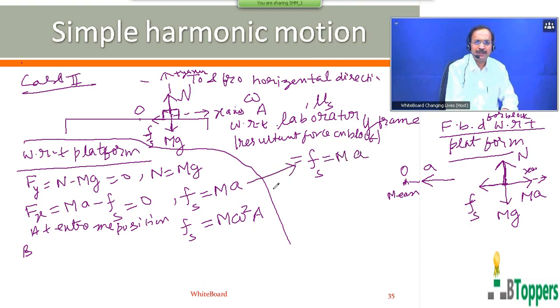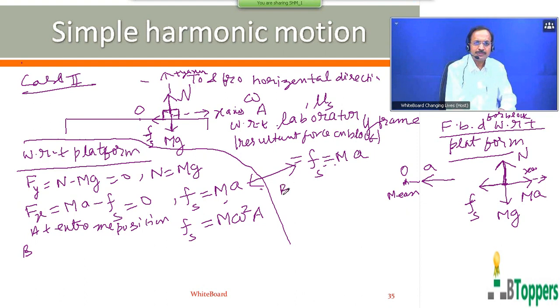That means you can arrive at the same equation for Fs both with respect to the laboratory frame and also with respect to the accelerated frame fixed to the platform. The magnitude of static friction on the block by the platform in both cases has the same expression, equal to m into a. But the difference is that with respect to the platform, the acceleration of the block is 0 and the net force on the block is 0. But with respect to the laboratory frame of reference, the acceleration of the block is the same as the acceleration of the platform, when the block does not slip on the platform.